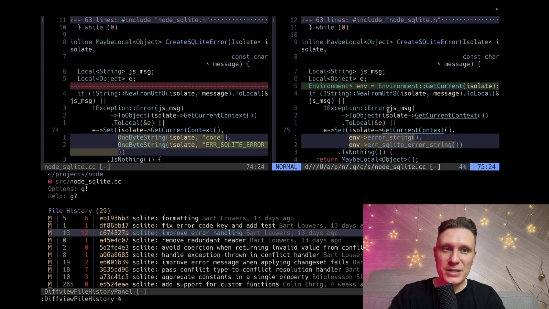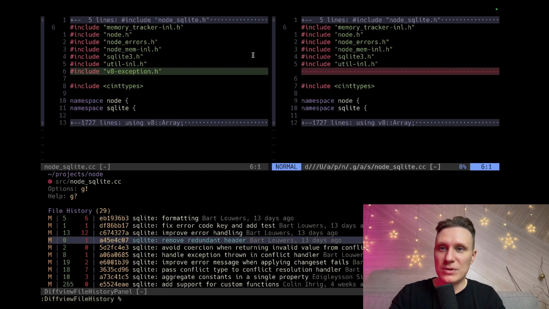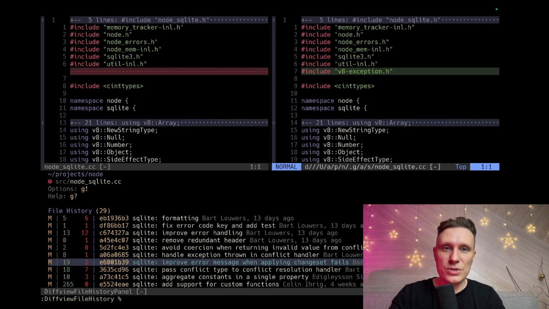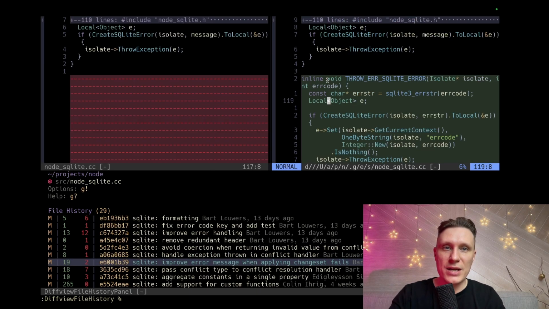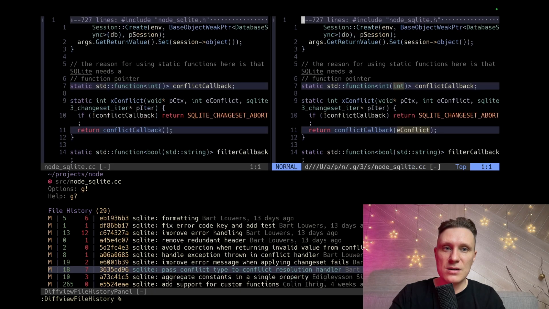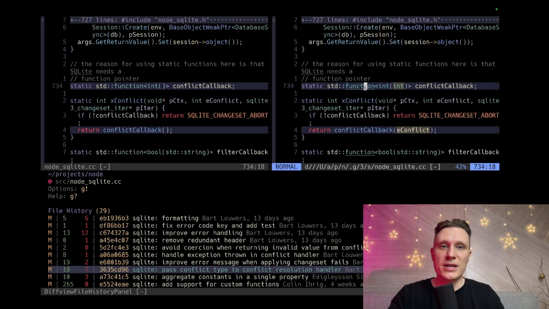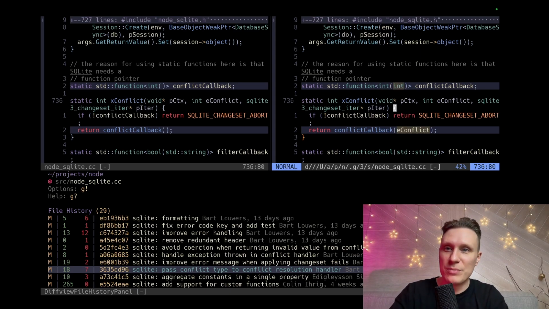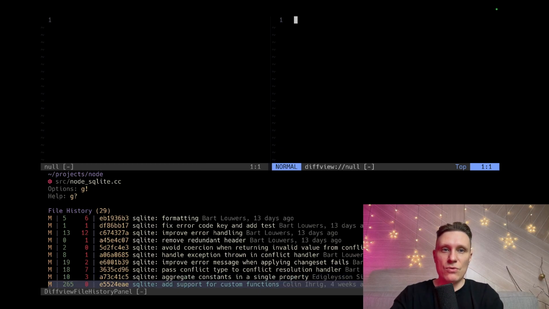Bart added some new variables, to add exceptions and some new constants to this engine, like this. Yeah, like this. He changed the signature of this conflict callback. Yeah, usually it was just void. Now it can be int.